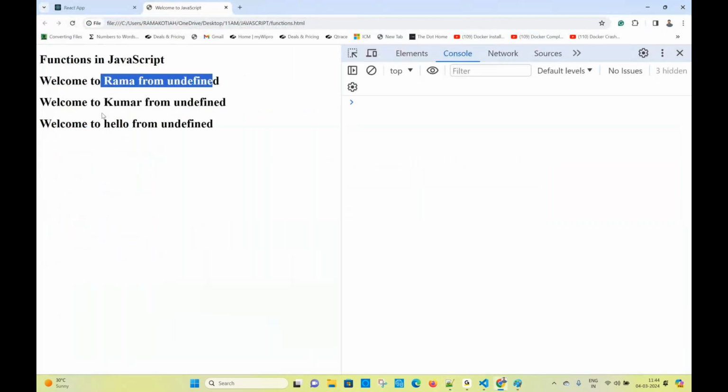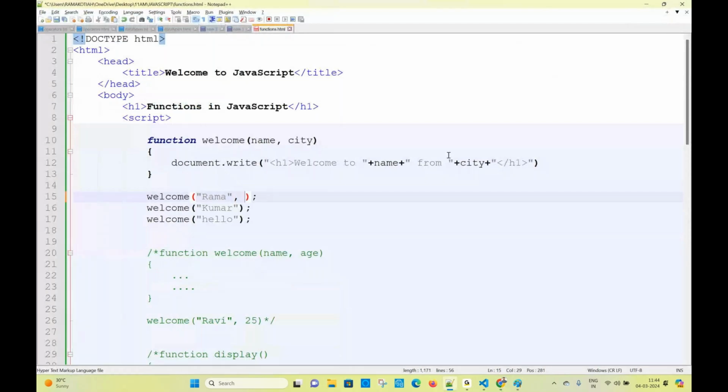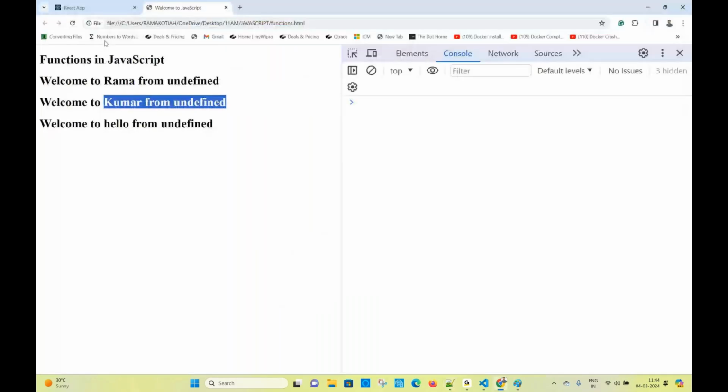Welcome to Kumar from undefined. So you have to define the value. This is going to be HYD, this is going to be MUM, this is going to be DEL. I'm taking like this. Now if you refresh, you will see all the values are coming. Welcome to Ram from HYD, from Mumbai, from Delhi. You are getting the values now, right?